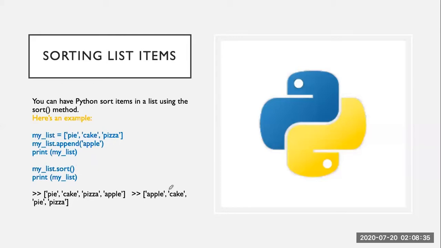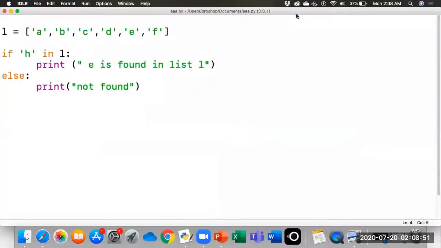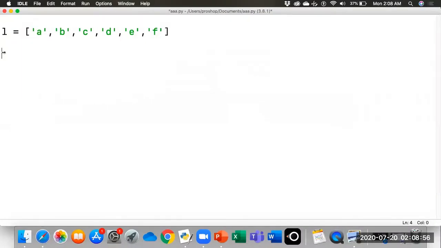It will arrange the items of the list in ascending order. So let's try adding an item and the sort method in Python. Let's say we want to append another item. We will simply use the append method. Let's say L.append, and we will append another element, that is g.